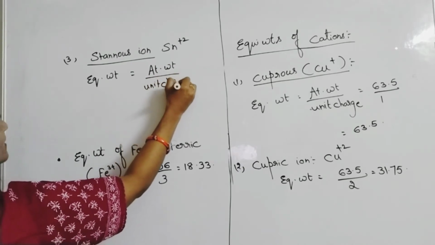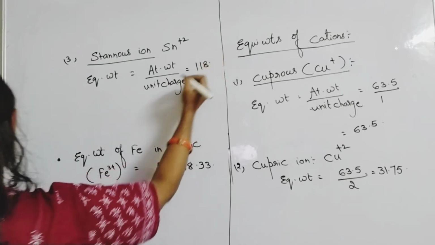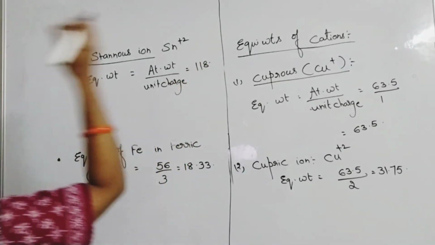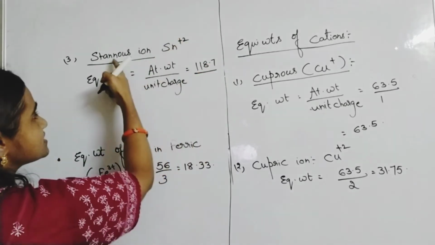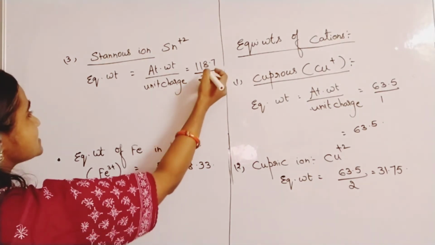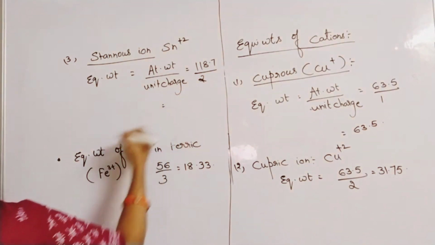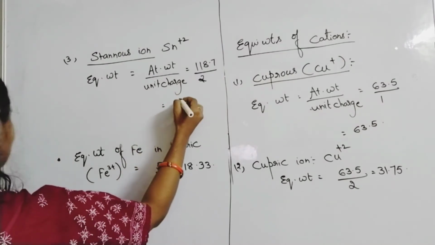The atomic weight of tin is almost 118.7, and the unit charge for stannous is +2. So 118.7 by 2 gives almost 59.35.